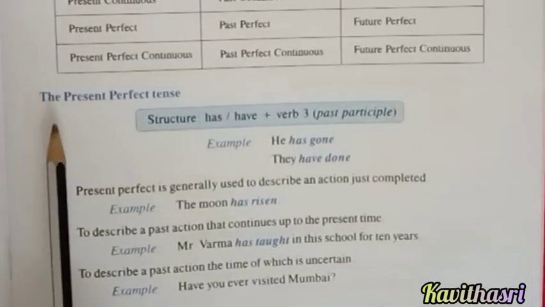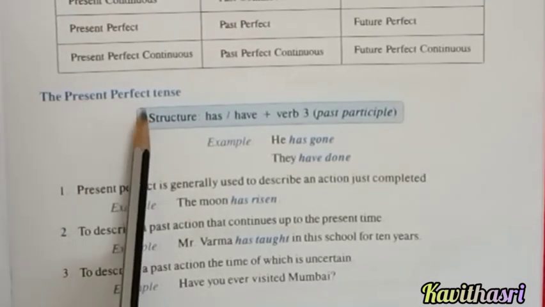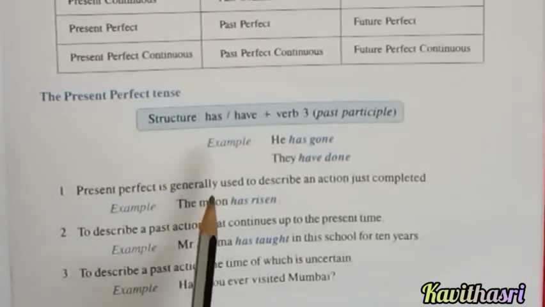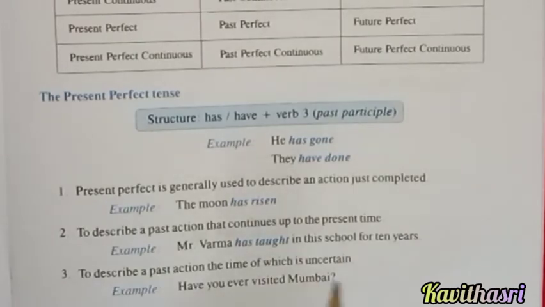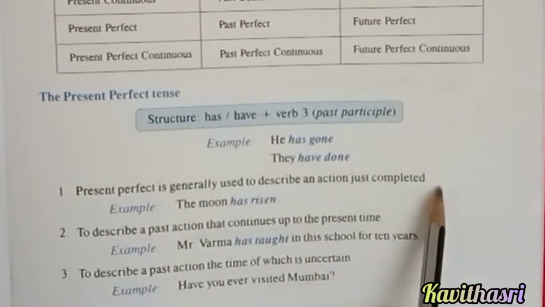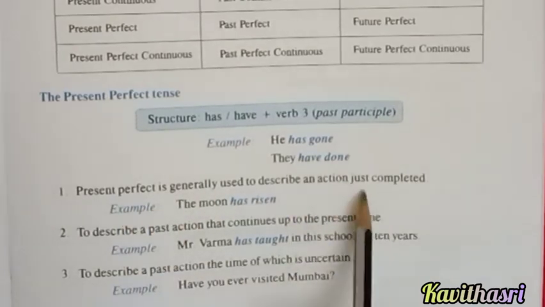First, let us see the present perfect tense. So what is present perfect tense? Perfect tense means a completed action that continues up to the present time. Present perfect tense is a completed action, a just completed action that continues up to the present time. So first, let us see the uses. Present perfect tense is generally used to describe an action just completed.